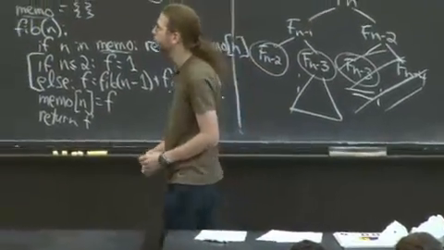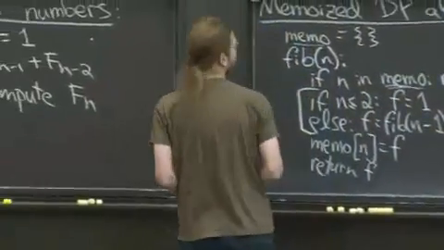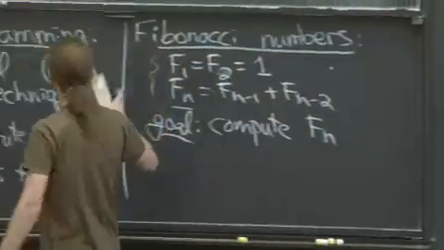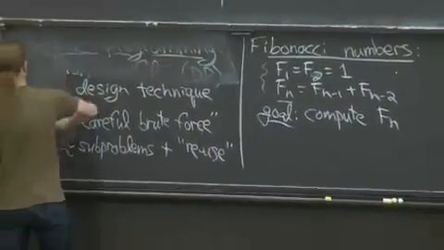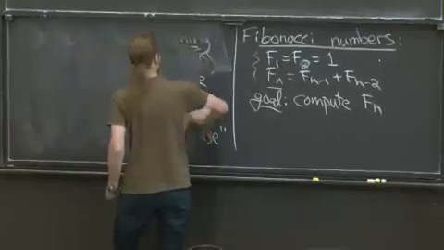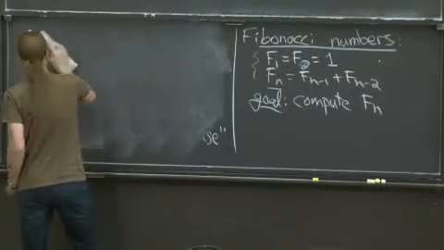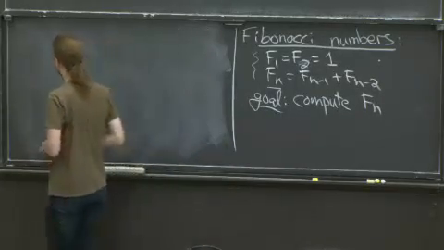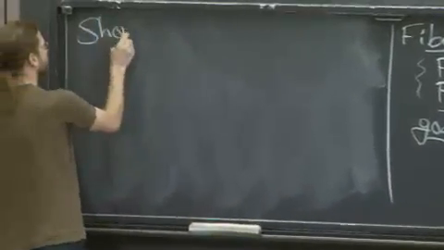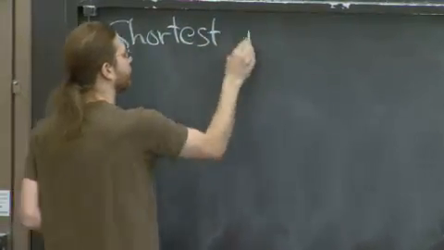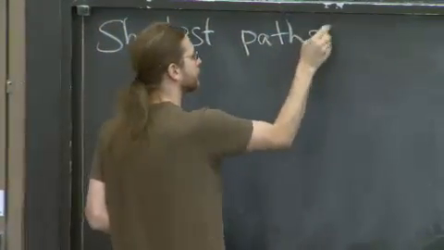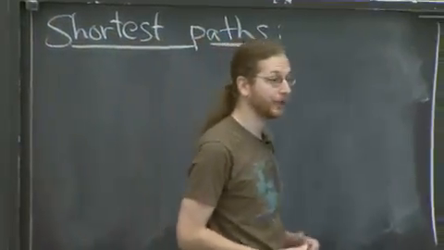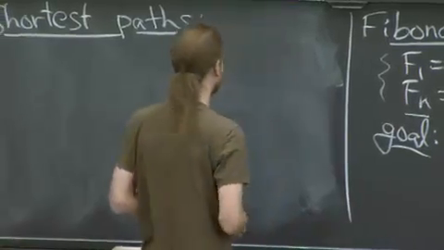All right, we move on to shortest paths. So I'm, again, as usual, thinking about single source shortest paths.